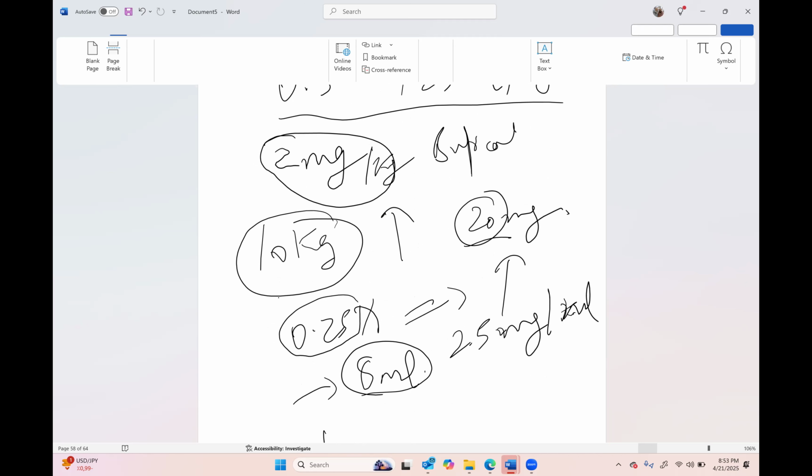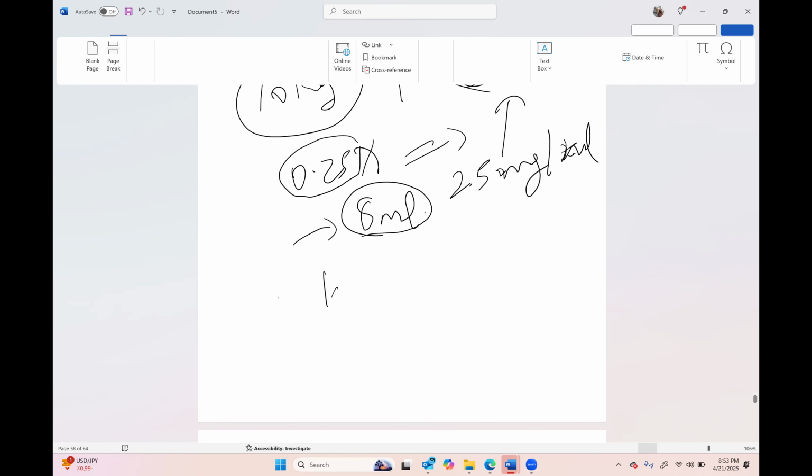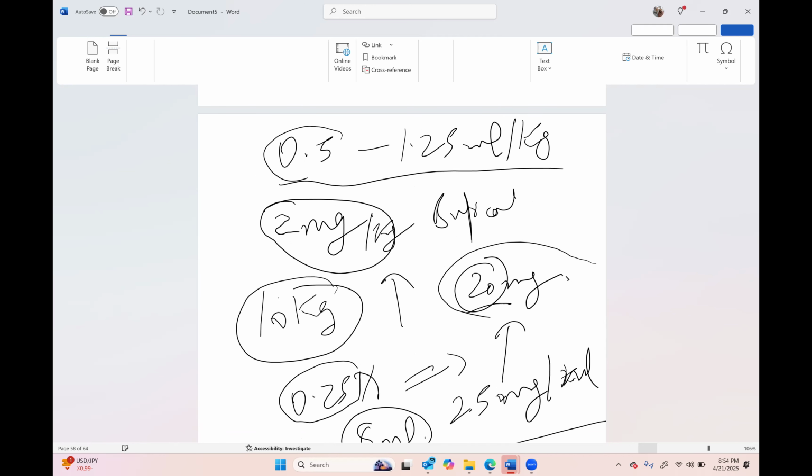So you will not go for the mls first. Even if they are asking you about caudal epidural, tell them that we will calculate the safe dose for the baby first, which is 2 milligram per kg. Then whatever maximum you get, you take that ml and dilute it to make up the volume. This is the basic concept. Epidural can be used for any procedures like circumcision, urological procedures, hernia, even abdominal procedures, at 0.5 to 1.25 ml per kg.